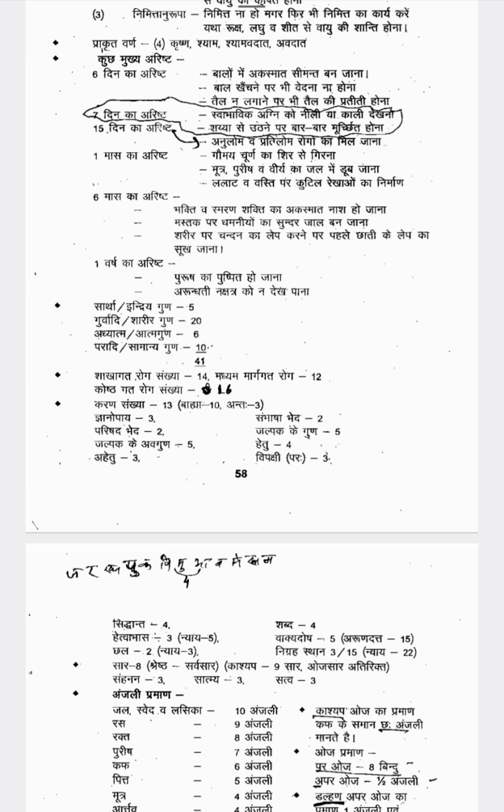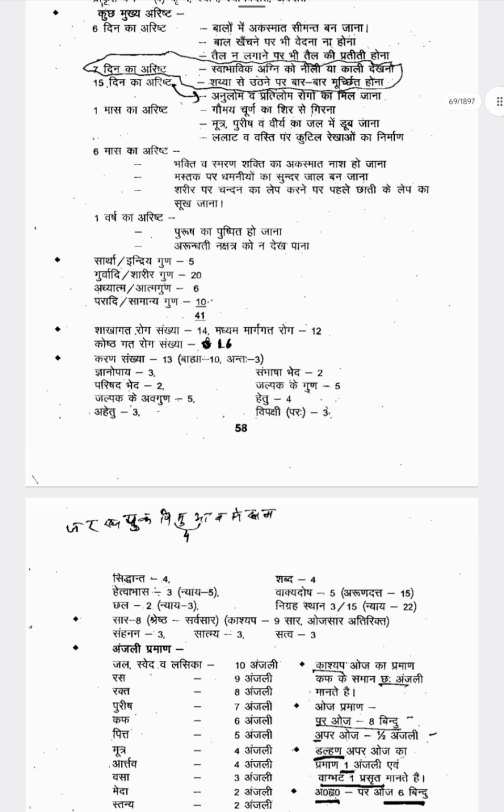Next one is Parishad. Parishad has 2 types: Jnanavadi and Mooda Parishad. Then Jalpaga Avaguna, 5 in number. Then Ahetu, that is 3 in number. Ahetu, otherwise known as Hetwabhasa, is 3 in number.